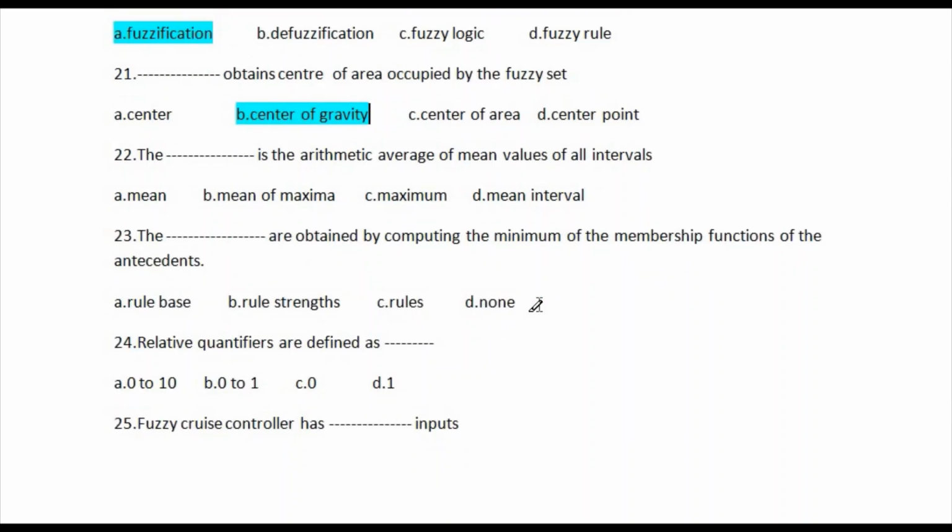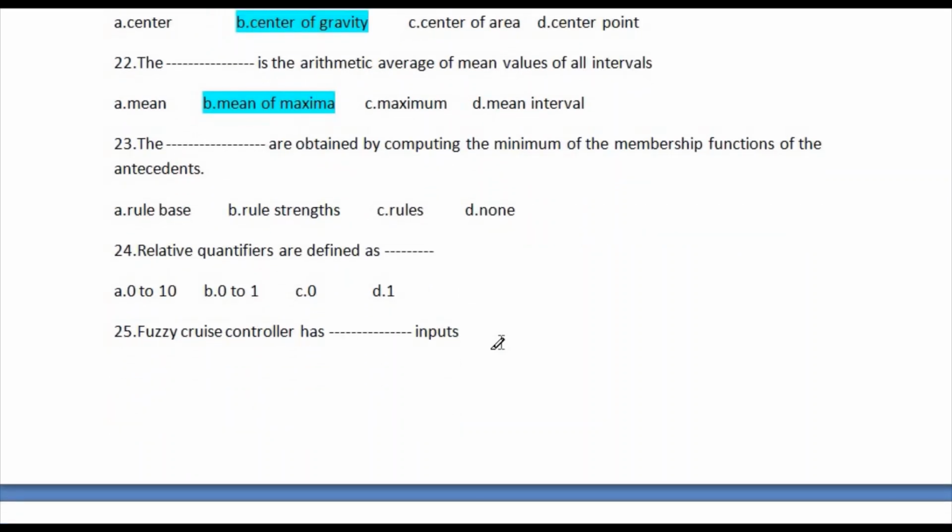So question number 22 is the blank is the arithmetic average of mean values of the intervals. So options available here: first one is mean, and second one is mean of maxima, and third one is maximum, and last one is mean interval. So correct answer of this question option number B, mean of the maxima. So let's go for question number 23.